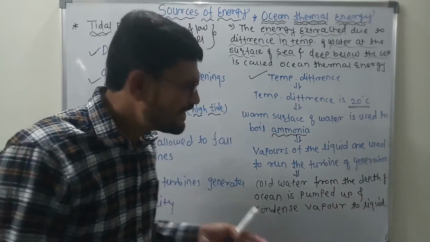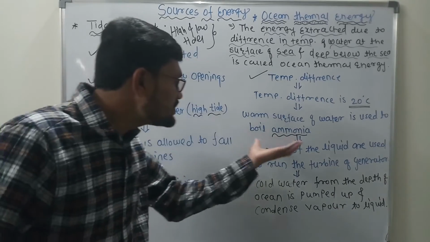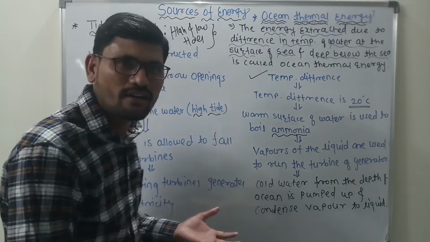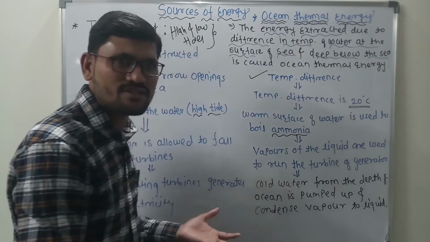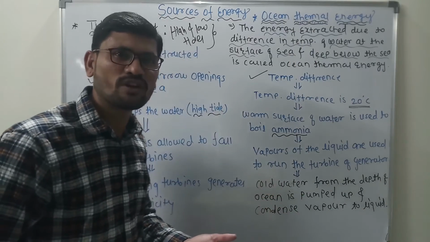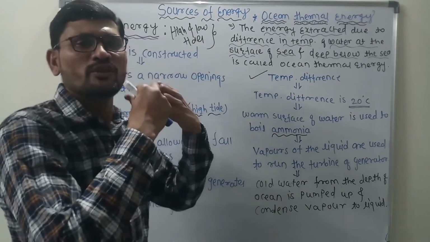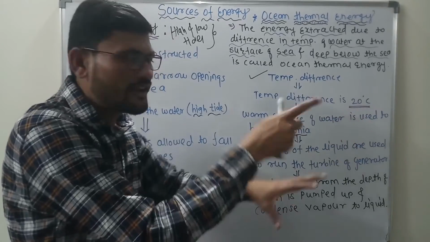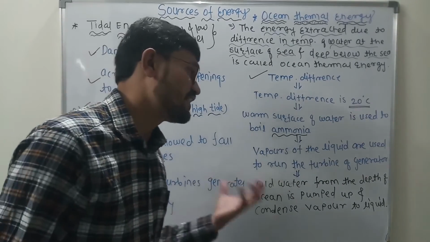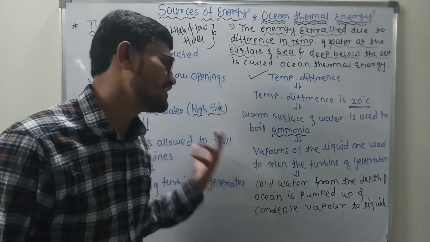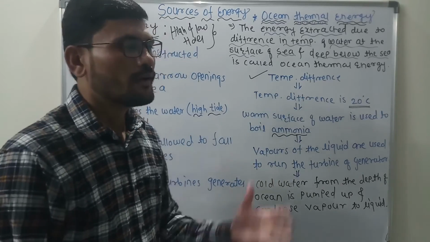With the help of the ammonia, we are using the temperature difference, the warm surface water to boil the ammonia, and the vapors fall on the turbine, the turbine rotates, and electricity is generated. Clear?